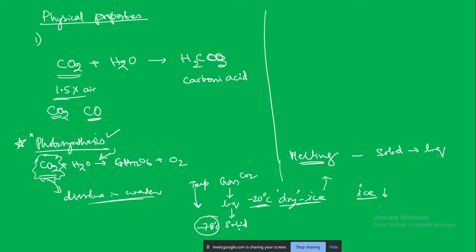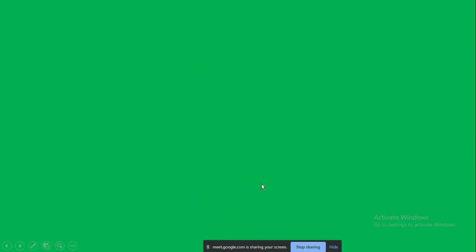So here it is solid, and here dry ice is also solid. So here it will sublimate. Here the solid will not become liquid, it will sublimate, direct sublimation. Minus 20, direct sublimation to gas. From solid to gas, sublimation.